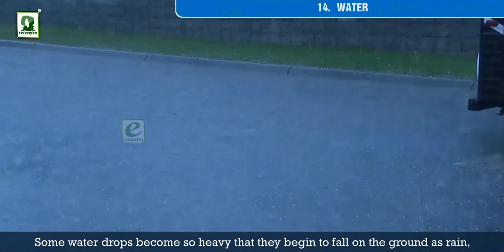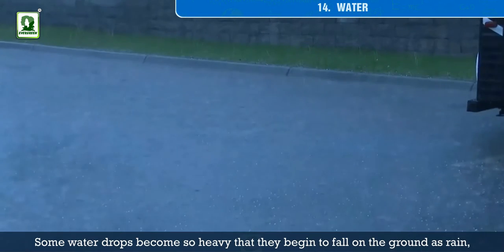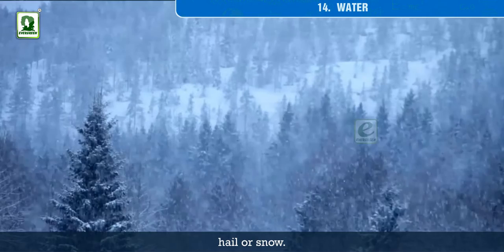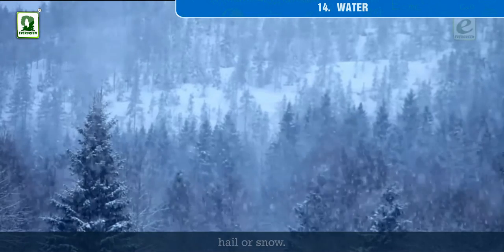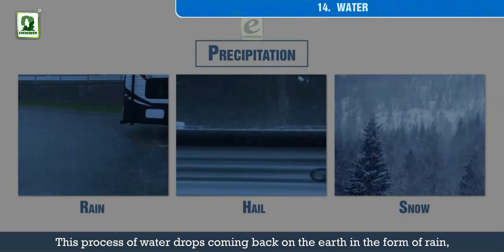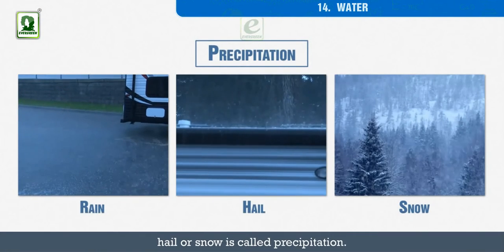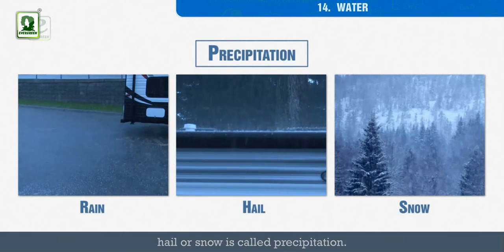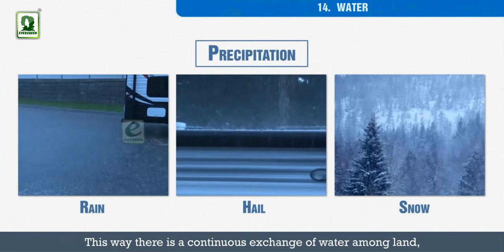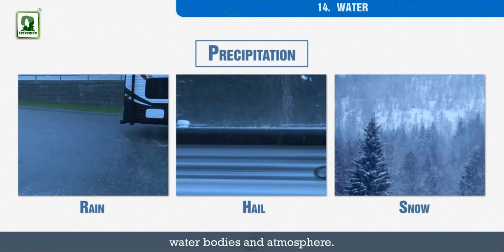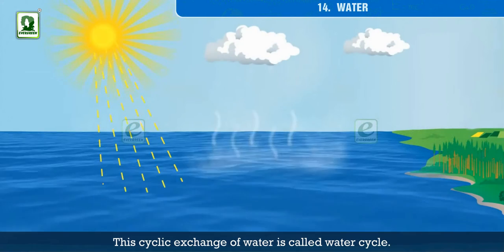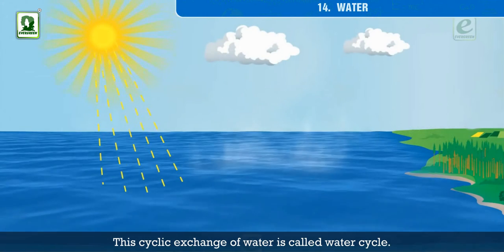Some water drops become so heavy that they begin to fall on the ground as rain, hail, or snow. This process of water drops coming back on the earth in the form of rain, hail, or snow is called precipitation. This way, there is a continuous exchange of water among land, water bodies, and atmosphere. This cyclic exchange of water is called water cycle.